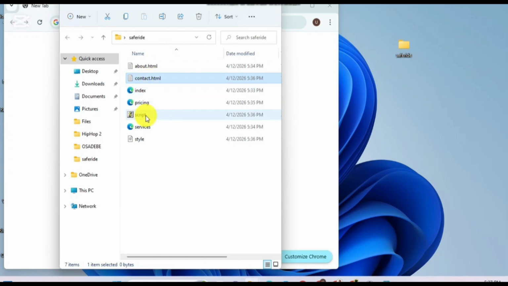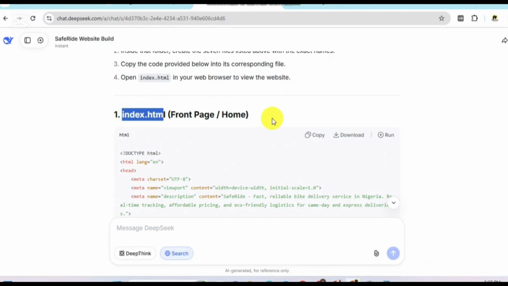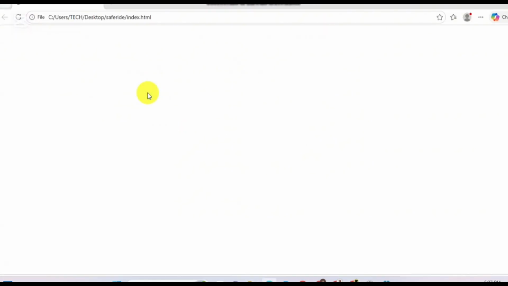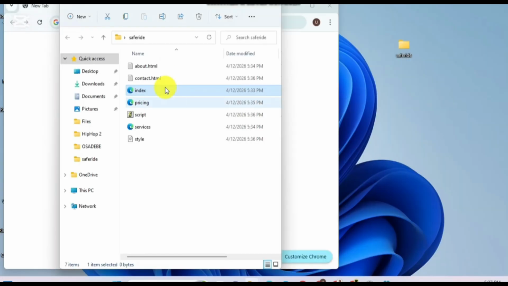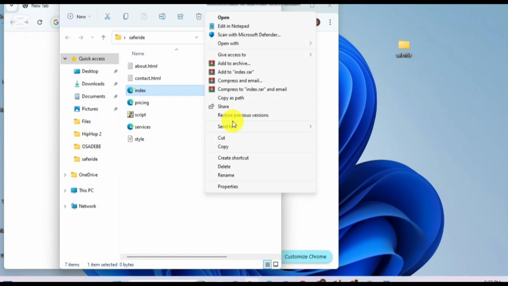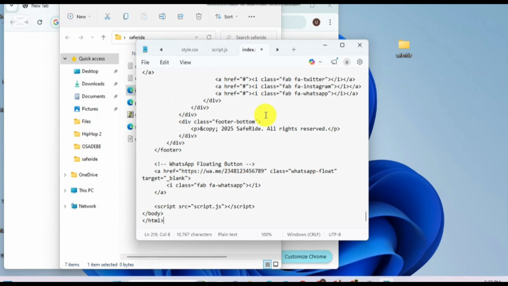Okay, then we have about 1 2 3 4 5 6 7. So we are going to be pasting the code one after another. This is index.html. All you have to do is copy this code, go to your folder, open index.html this way. Right click on it, edit in notepad. Then paste the code, click save. You are done for that one.